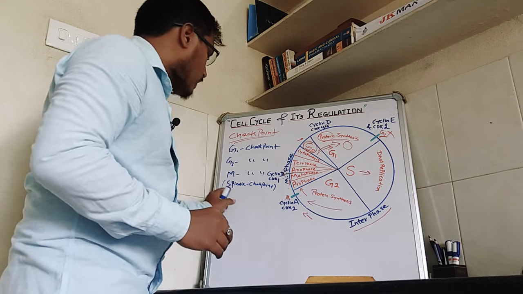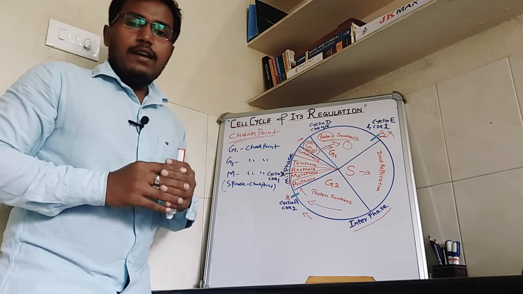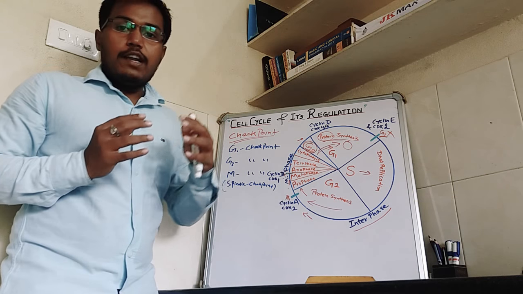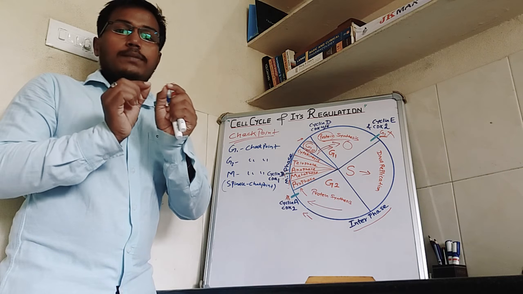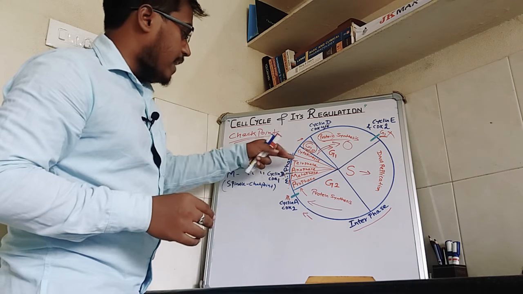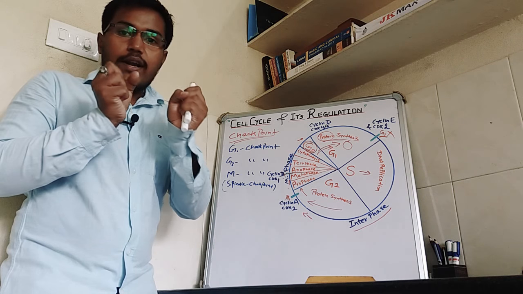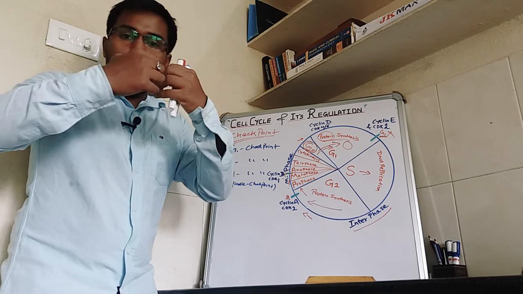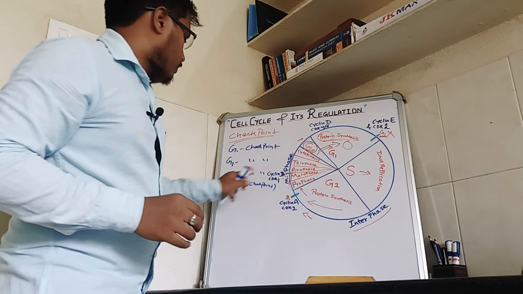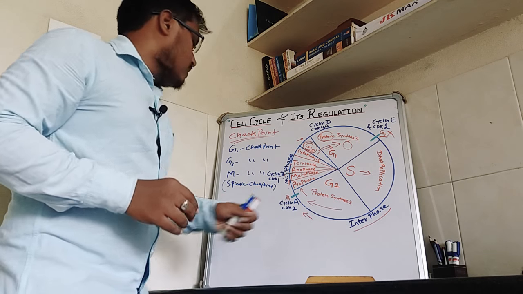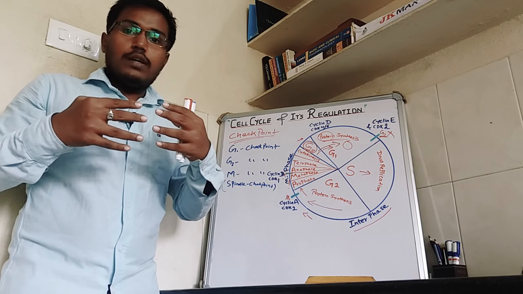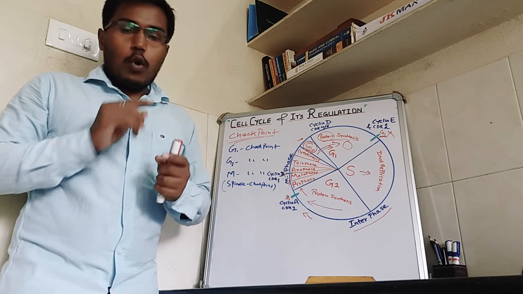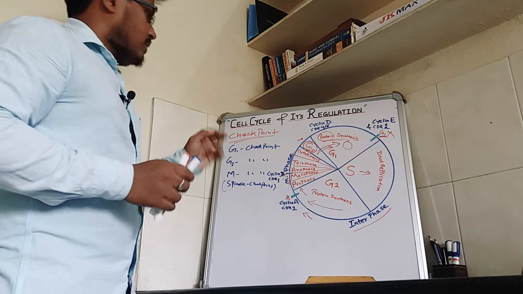Why is it called the spindle checkpoint? Because it will check whether the spindle fiber has attached to the kinetochore of the chromosomes. Because at anaphase the spindle fiber contracts and both the chromosomes come apart to the two different poles of the cell. So that's why it is called the spindle checkpoint, because it will check whether the spindle fiber has attached to the kinetochore of our chromosomes. So these are the three checkpoints.